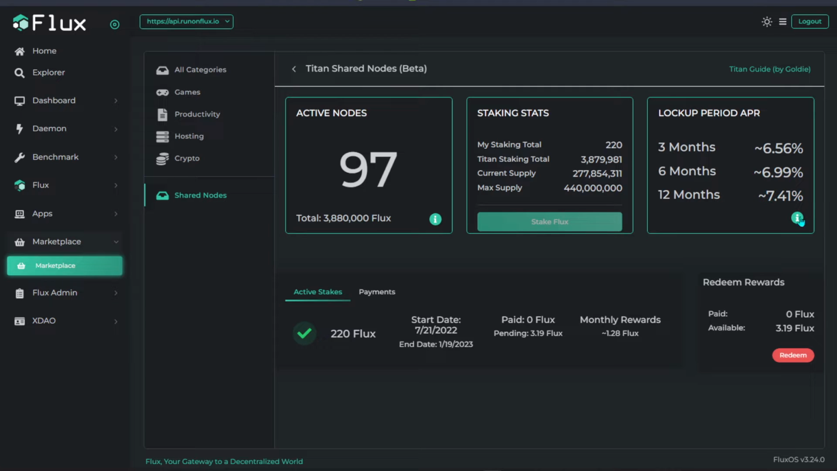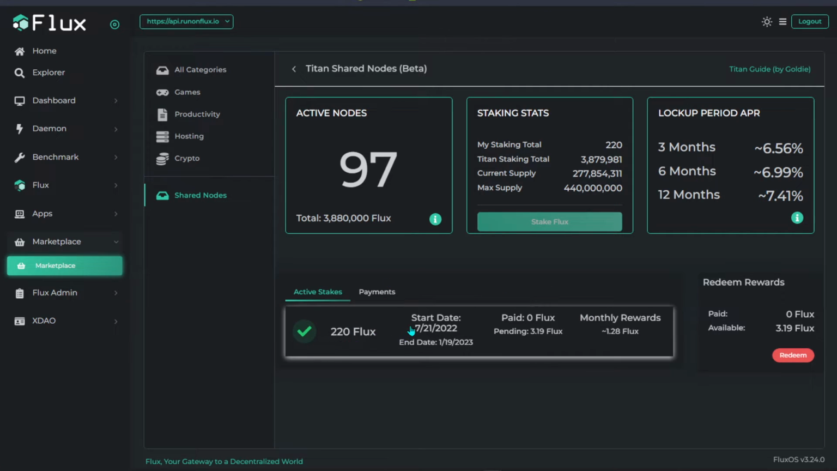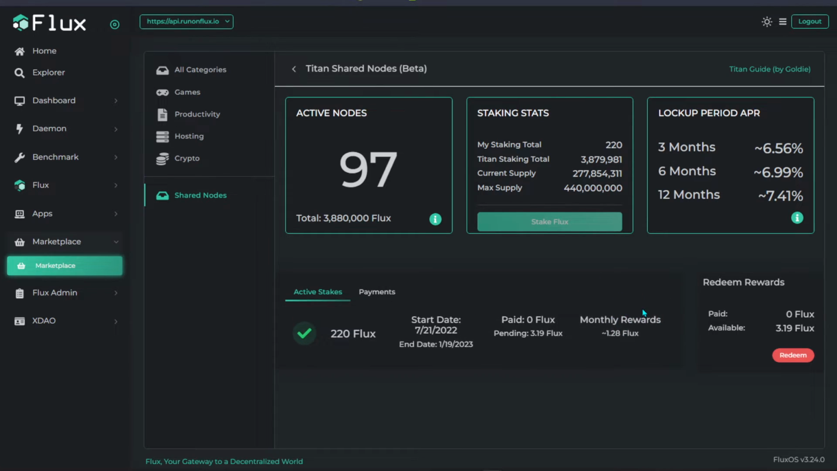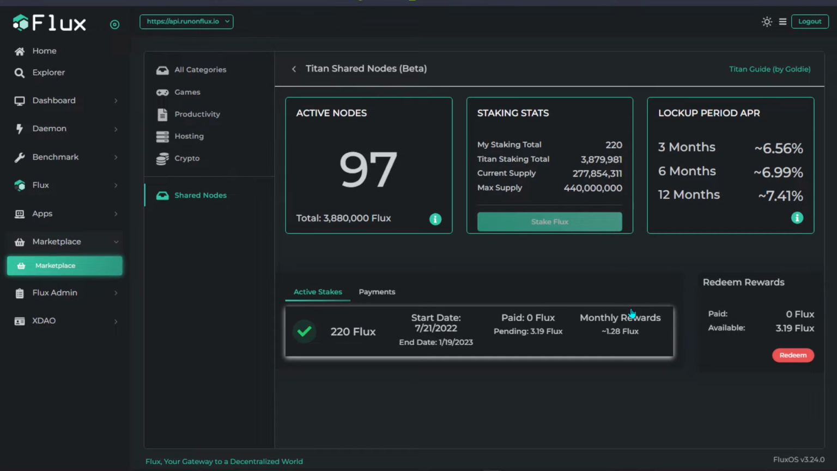I mean the APR, yes. And you can see I've already done 220 Flux for maybe 3 months or something like that, around there. And you can see that with this 220 Flux, every month I'm going to generate 1.28. Over here you might be thinking, okay, the reward might be slightly little, but of course we are going to talk about the actual results that I have, and after that I'm going to explain and give you some tips, for you to determine if you want to run a Flux node or not.